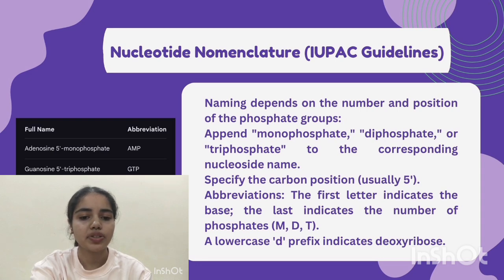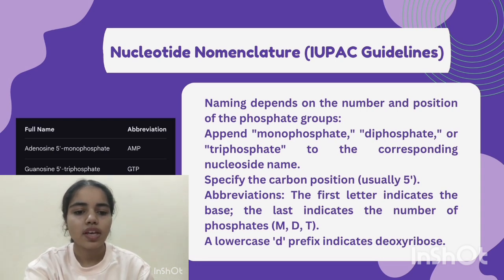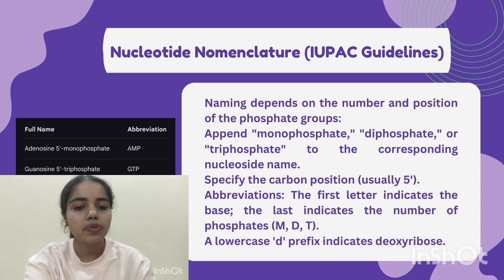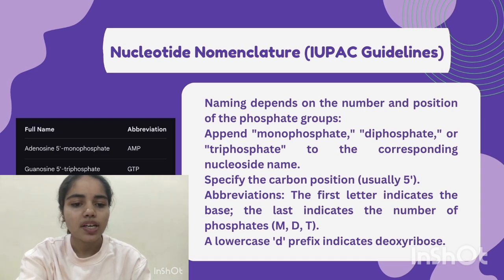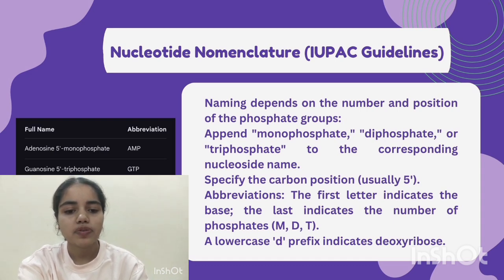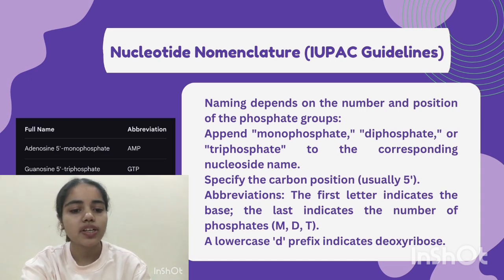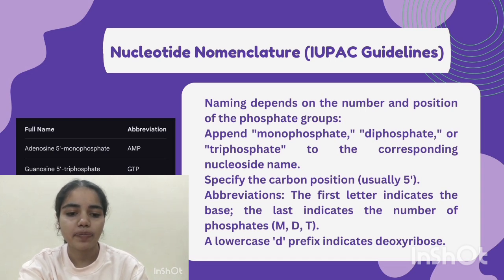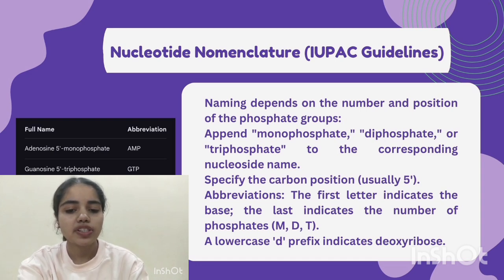Now the nomenclature of nucleotide. Naming depends on the number and position of the phosphate groups. Monophosphate, diphosphate or triphosphate is appended to the corresponding nucleoside name. We specify the carbon position, that is usually 5'. Abbreviations: the first letter indicates the base, the last indicates the number of phosphates.